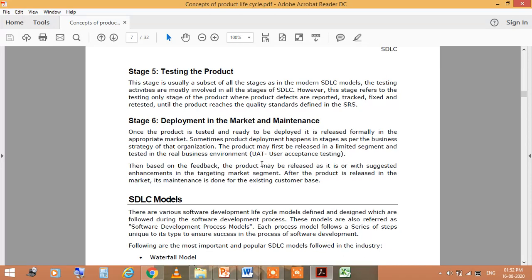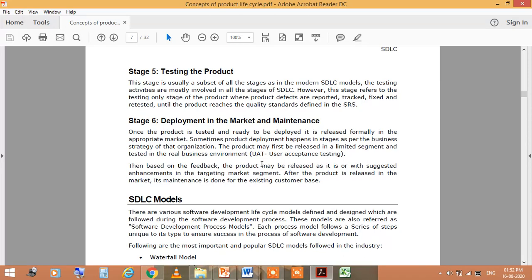The next is deployment in the market and maintenance. Once the product is tested and ready to be deployed, it is released formally in the appropriate market. Sometimes product development happens in stages as per the business strategies of the organization. The product may first be released in limited segments and tested in the real business environment.